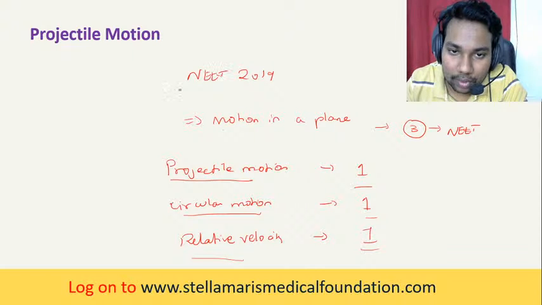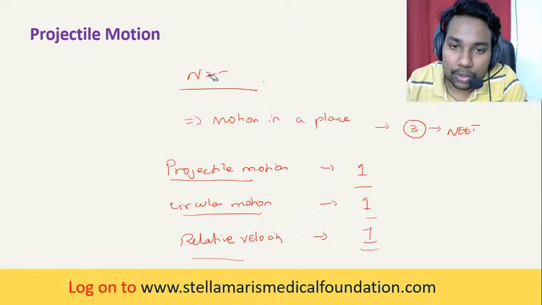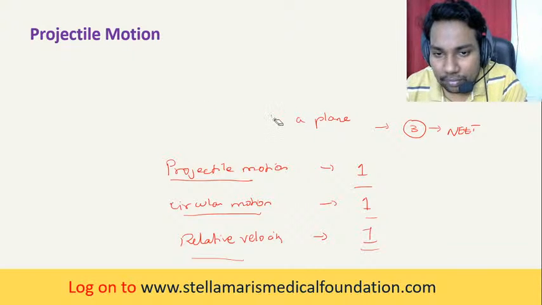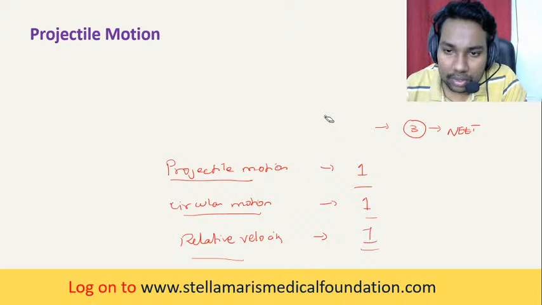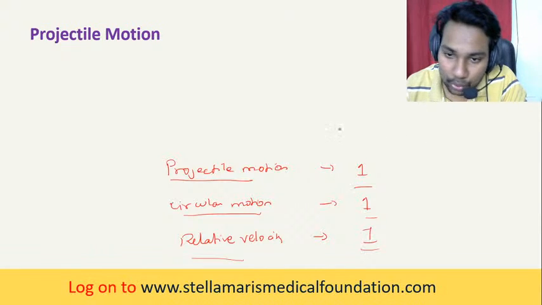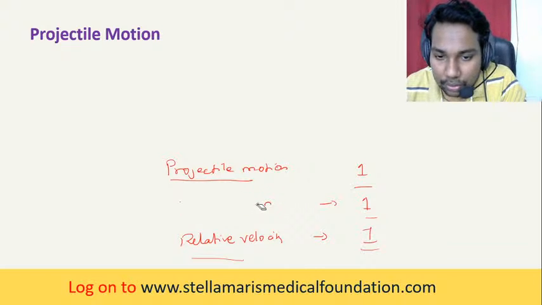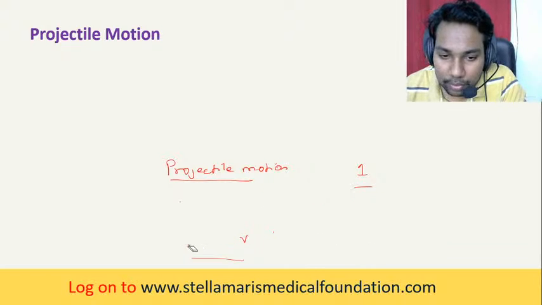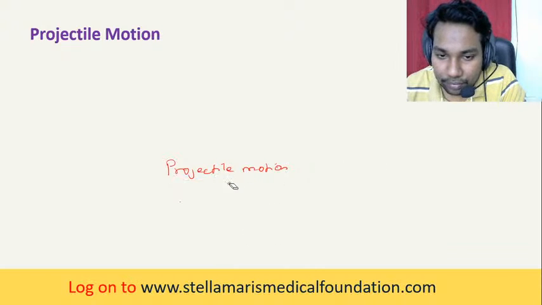In 2020 also it was more or less the same, with some similar questions asked in NEET 2020. So I'm saying this to make you understand the importance of projectile motion.